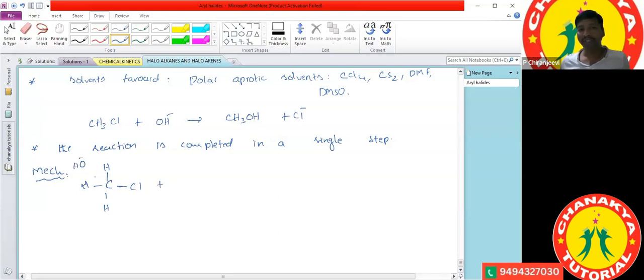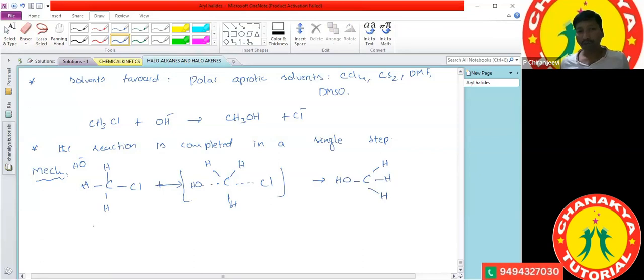The new bond forms between carbon and OH, and the old bond with Cl is cleaved, simultaneously. After removal of Cl minus, the product is carbon bonded to OH, H, H and H.